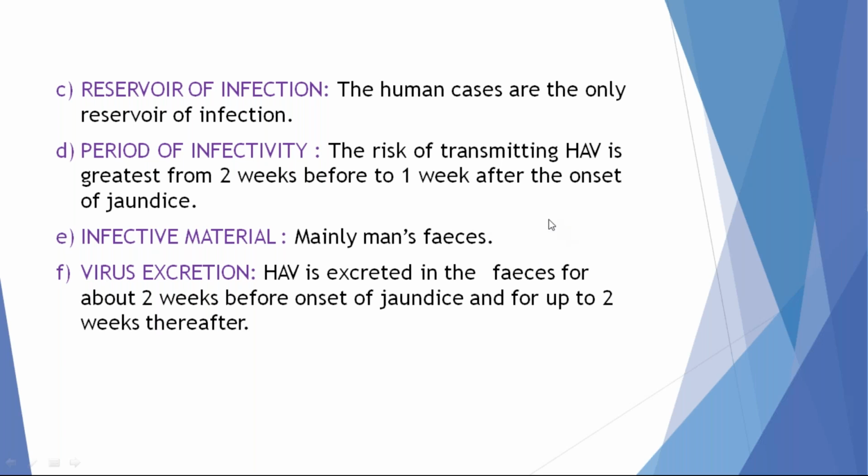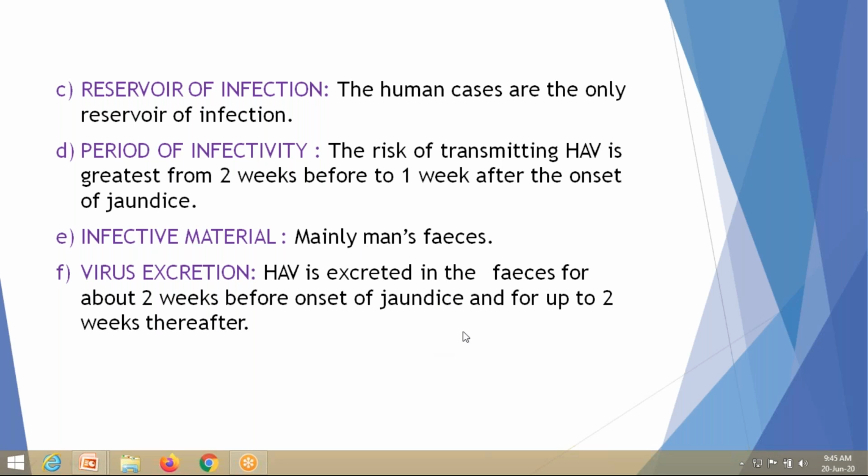The risk of transmission of hepatitis A is greater between 2 weeks before and 1 week after the onset of jaundice. If a patient develops jaundice, from 2 weeks before the onset to 1 week after the onset of jaundice, the patient is highly infectious to other persons. Infective material is human feces or urine.